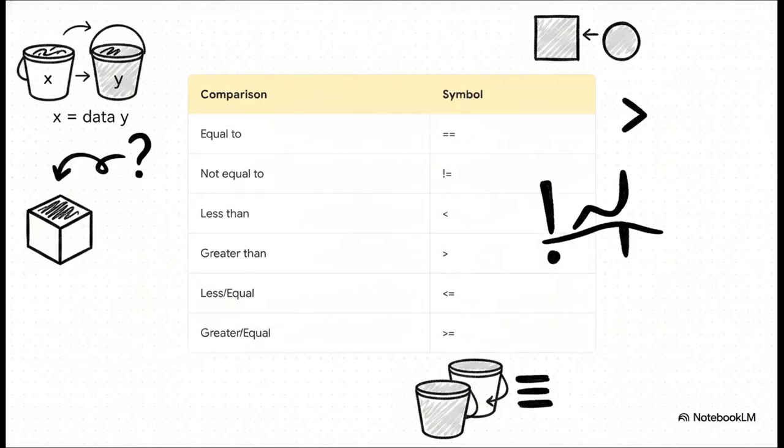To actually make decisions, we have to compare things using standard comparison operators. We can check if things are less than, greater than, or not equal to by using an exclamation mark. But here is the crucial thing to remember. Testing if 2 things are exactly equal requires a double equal sign. A single equal sign fills our variable buckets, like we just talked about, but a double equal sign asks the computer a direct question. Are these 2 values the exact same?